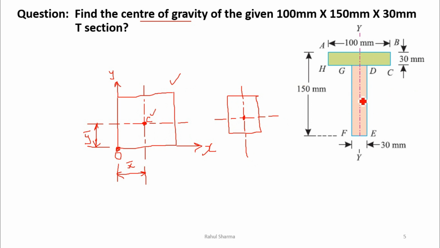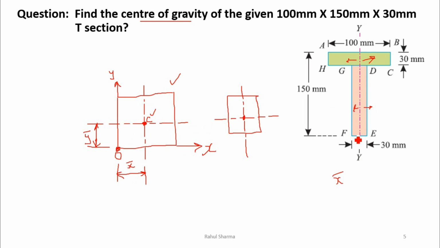But in this diagram we are not able to make the axes that give the exact centroid point. No doubt we can make the vertical axis, because about this axis the object is symmetrical on this side and this side, throughout the object. Symmetrical means it is the mirror image about that axis. So vertically the centroid will lie on this axis. You can see in this direction, this is x bar. So in this question the x bar will be on this axis.